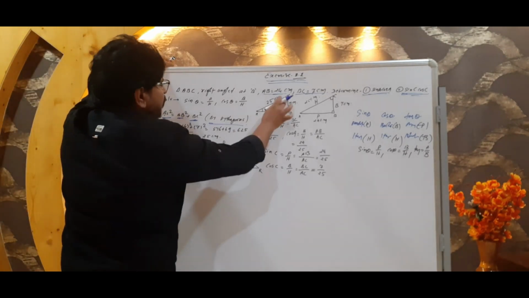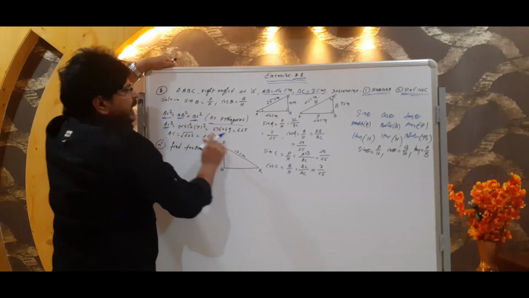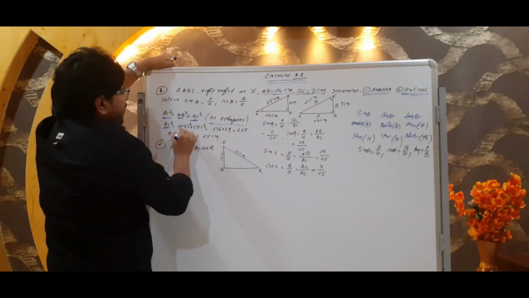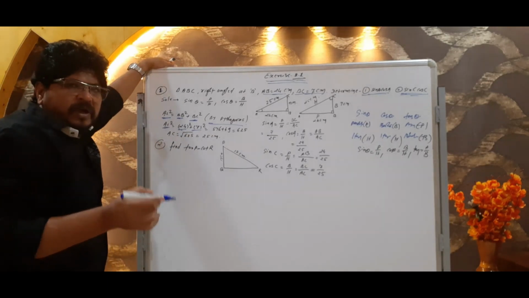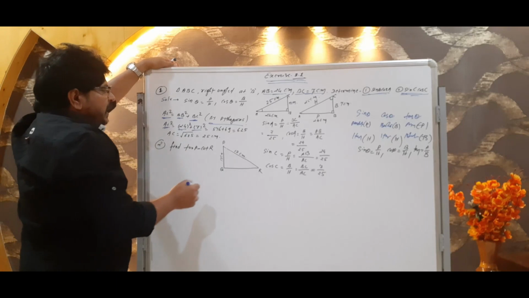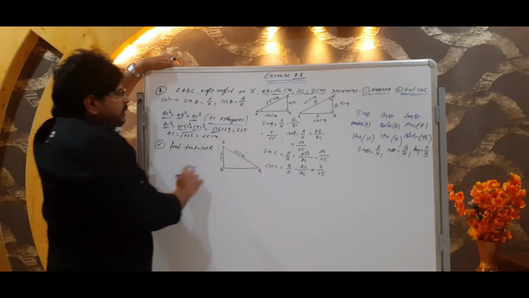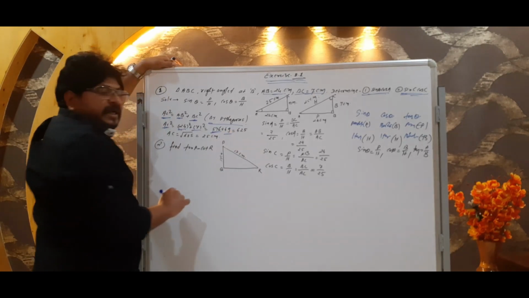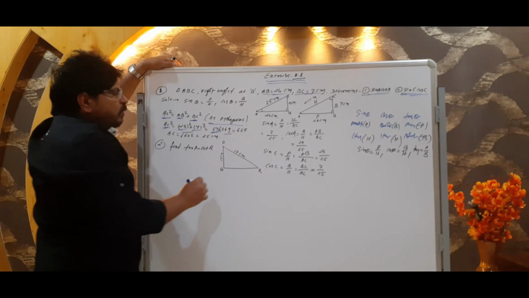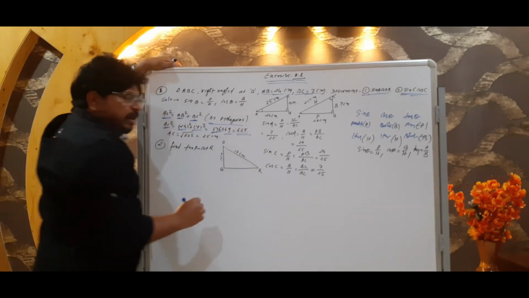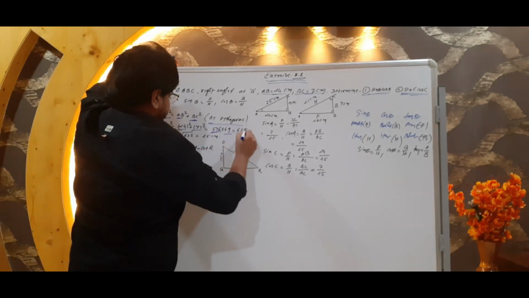Now AC square we have to find out, same to same we have to write. AB is given already, square of 24, as well as BC given, square of 7. 24 square and 7 square. Square of 24 means 24 multiply 24. In that case, we will get 576. And square of 7, then 7 7 जा 49. Now we have to add 576 plus 49. Both we are going to add, then we will get 625.